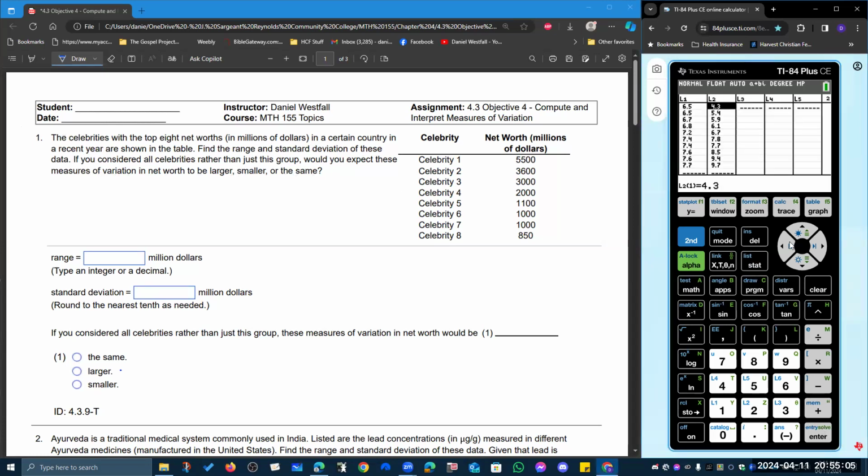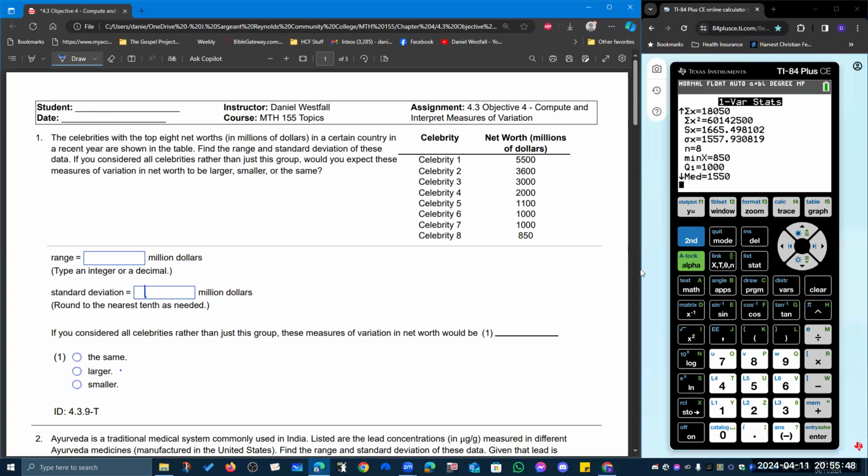So let's take a look here at this list. Let's clear our data, our previous problems, and let's put in the list here: 5,500, 3,600, 3,000, 2,000, 1,100, 1,000, 1,000, and 850. Now let's go ahead and calculate our statistics on that list, and let's find our range and our standard deviation.